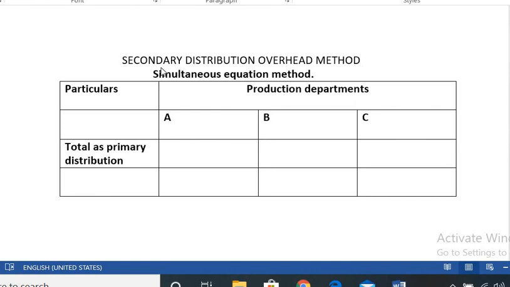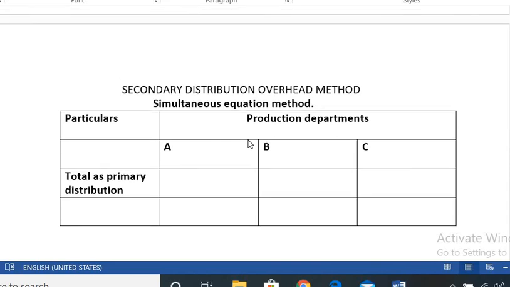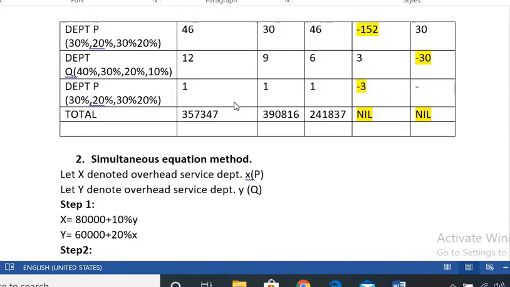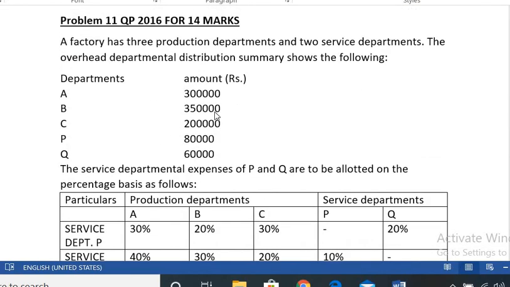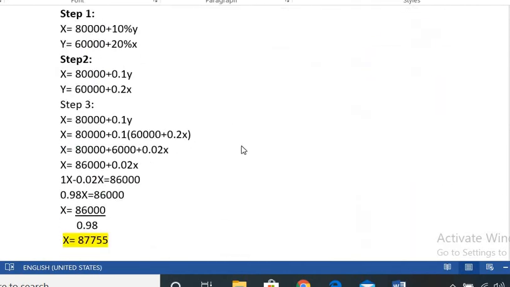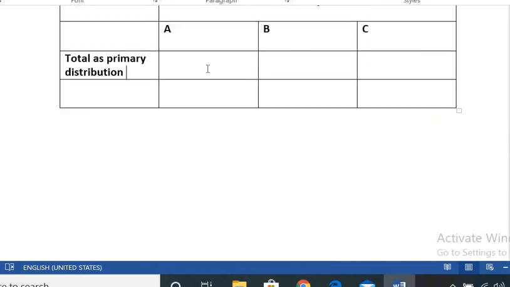So this is the format: secondary distribution overhead method, that is the simultaneous equation method. First, for the production departments, we have to redistribute to the production departments. First we take the total values as per the primary distribution. So here is 3 lakh, 3,50,000 and 2 lakh. Write it here.